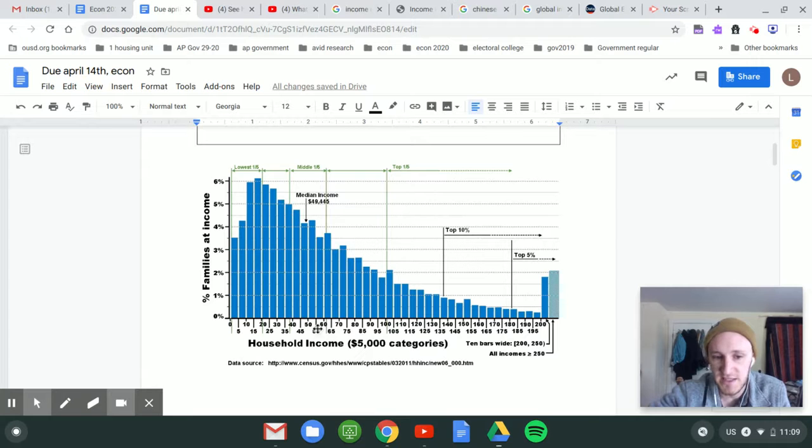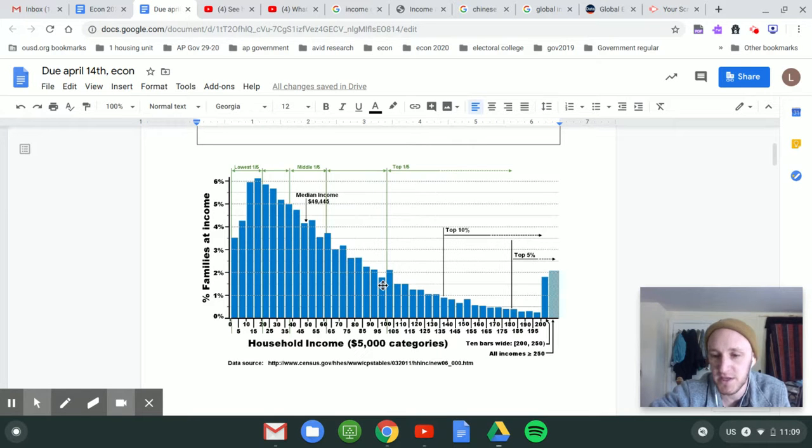And we see our x-axis here is going to have increments of $5,000. So if your income goes up $5,000, you move up one little chit across here. On our y-axis, we've got the percent of families that make that. So if 5% of families make a certain income, like 50 grand, it's going to go up to here. So the taller the bar, the more people are in that group. Cool, pretty simple, right?